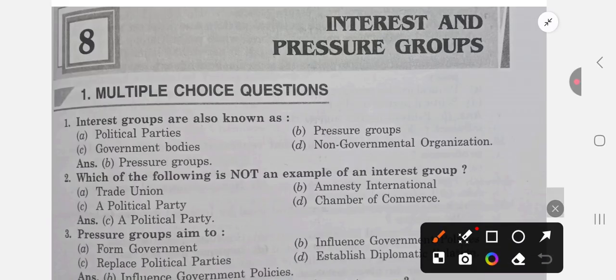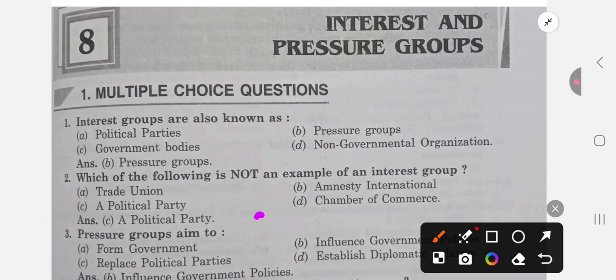So, the basic meaning is that a pressure group is a non-governmental organization which is not responsible to the public for any activities they do, right? They influence the people and government in their own favor, and that is what they do. And when they put pressure on the government for their own interest, they become pressure groups.